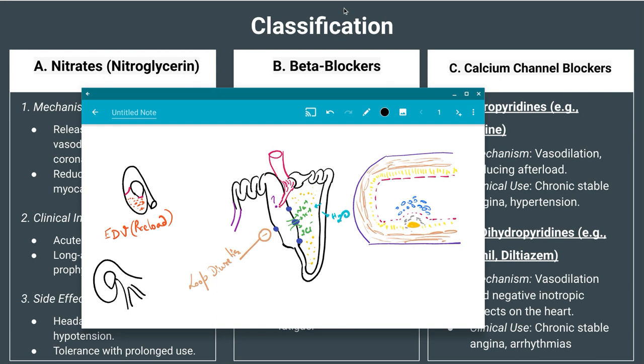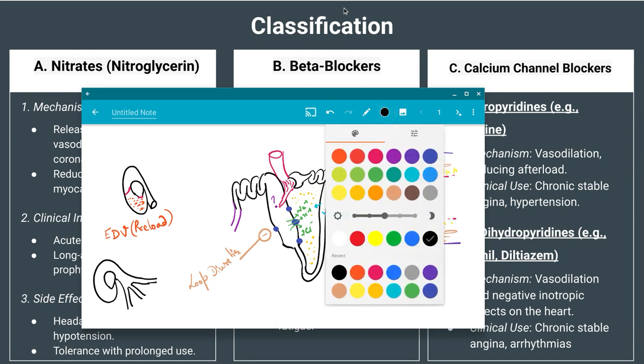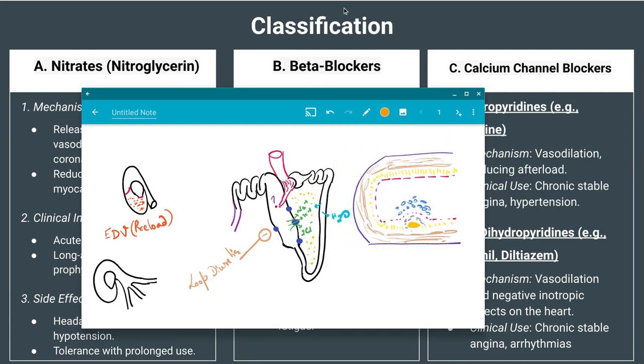Aorta is branching into arteries, arteries are branching into arterioles. Do you realize or not? Okay. So do you realize one more thing, that arterioles will be lined by smooth muscles?